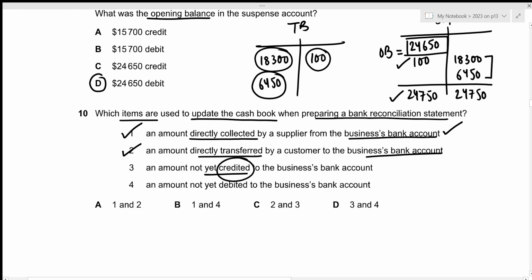So we credit all of our incomes, right? So these are the outstanding deposits, and outstanding deposits will only be adjusted within the bank reconciliation statement itself, not the cash book. So this is incorrect.